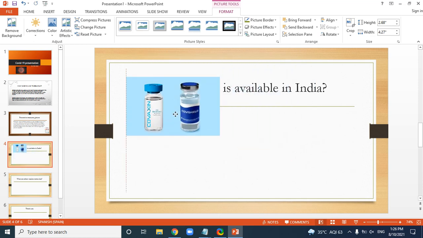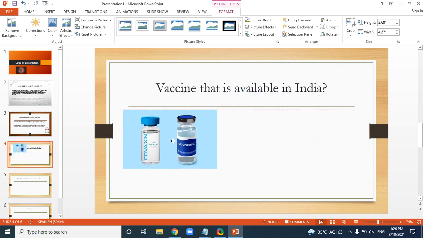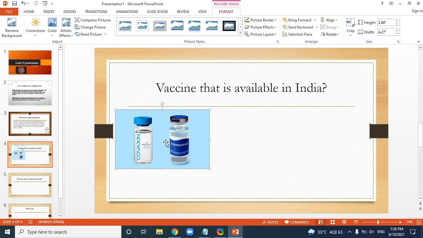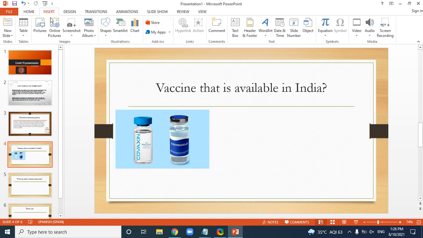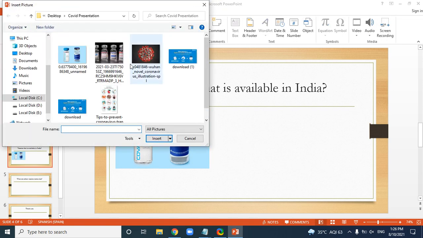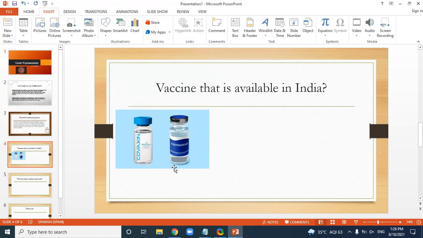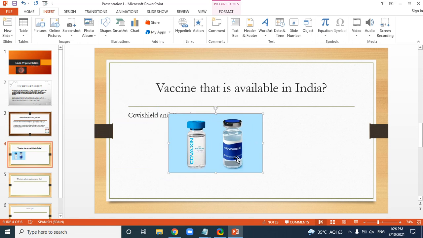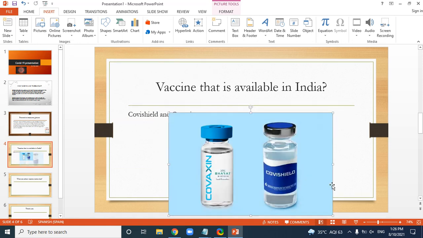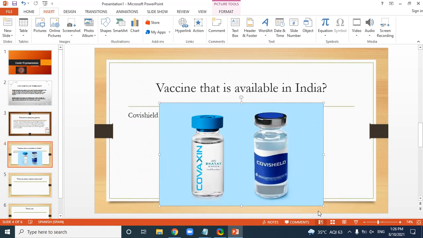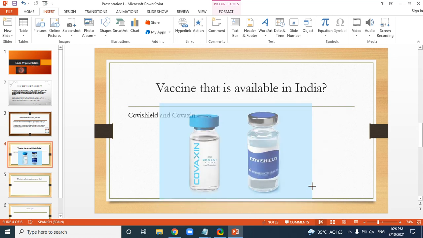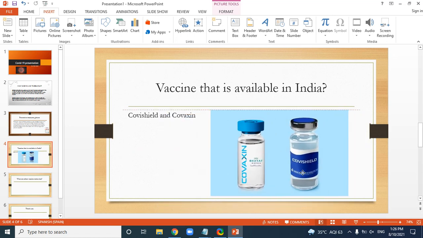Covaxin. I don't want to written, but I just wrote to know you about that. That is why I wrote. And this one photo is nice, isn't it? The Covaxin and COVID. These both photos are coming in one. So let me show this written part also. It will look nice. Yes.